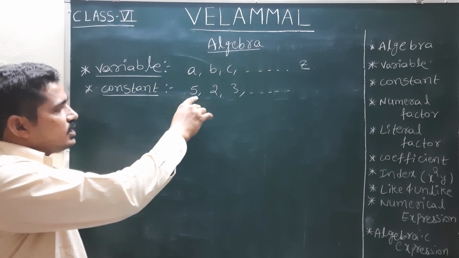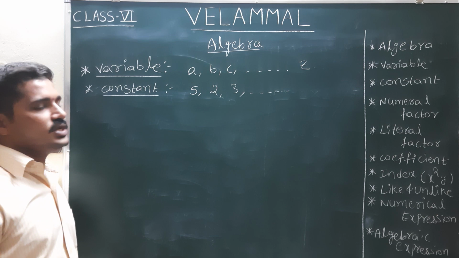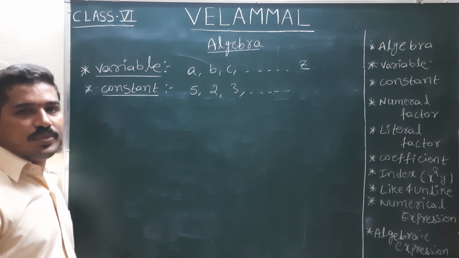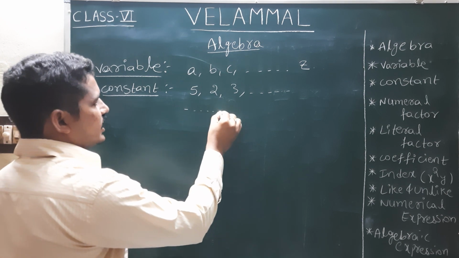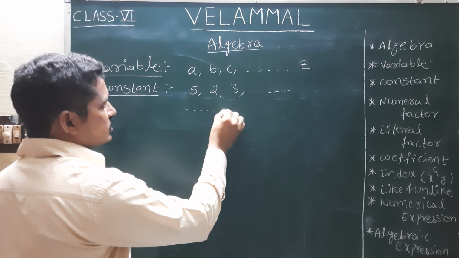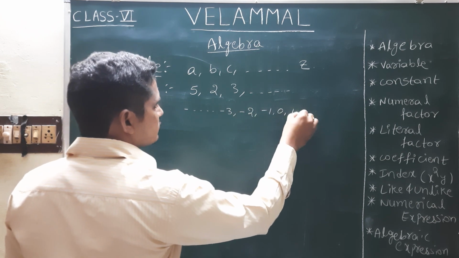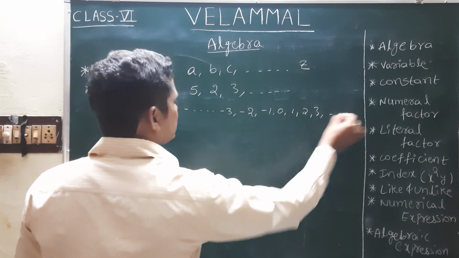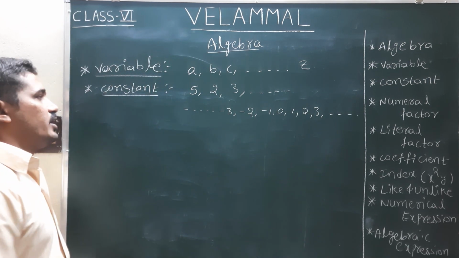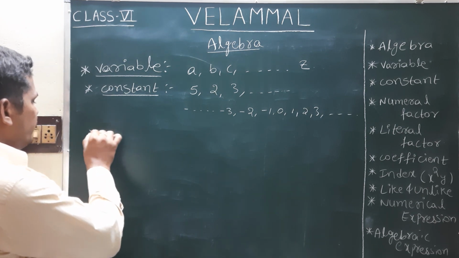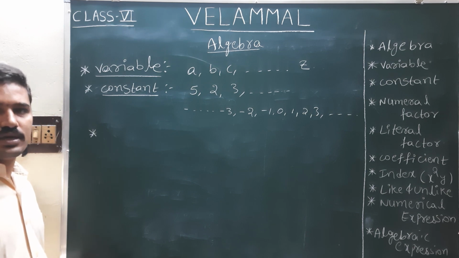Constants are nothing but values that always will be the same. It will be constant. It will not change. Those are all called constants. So constants we can take as integers or numbers. All the numbers we can consider as constants. Okay. Next, in algebra, constants and variables together we will take.